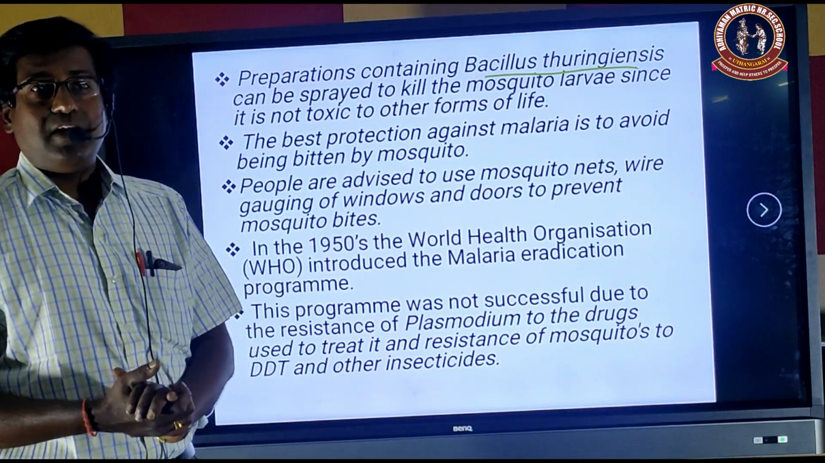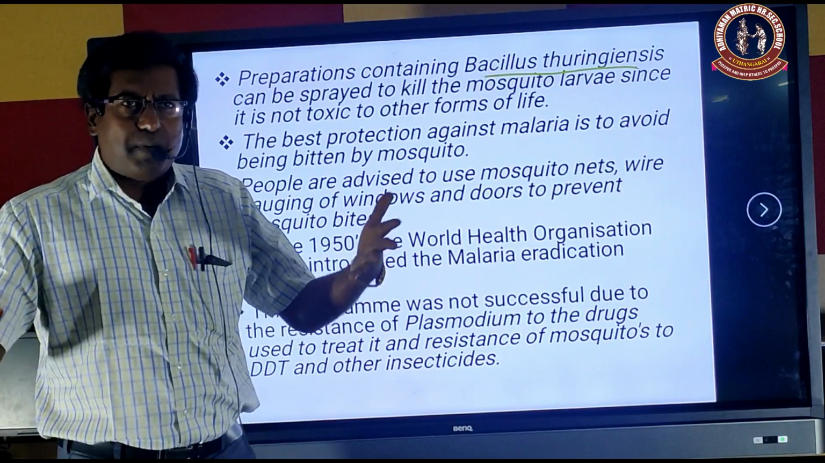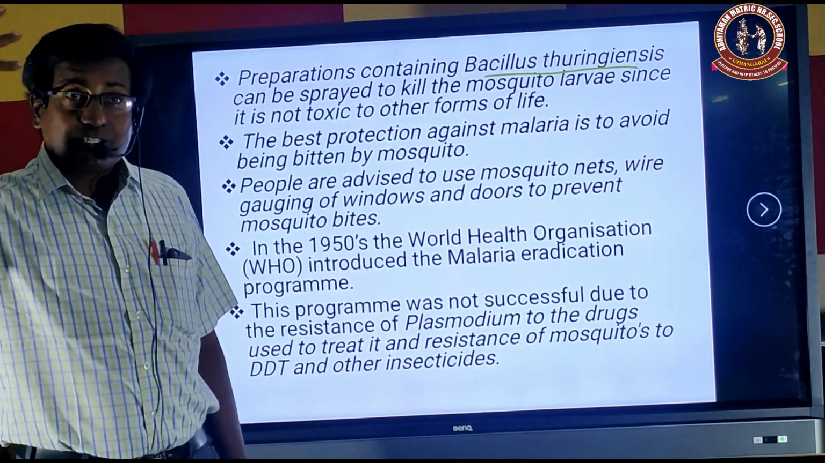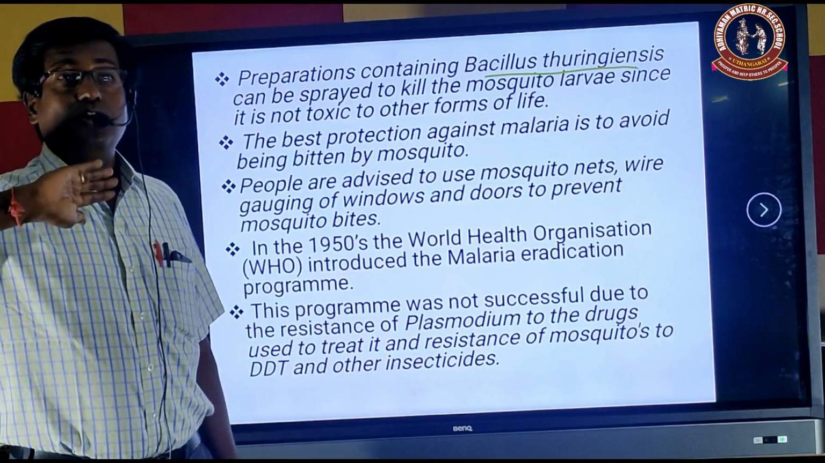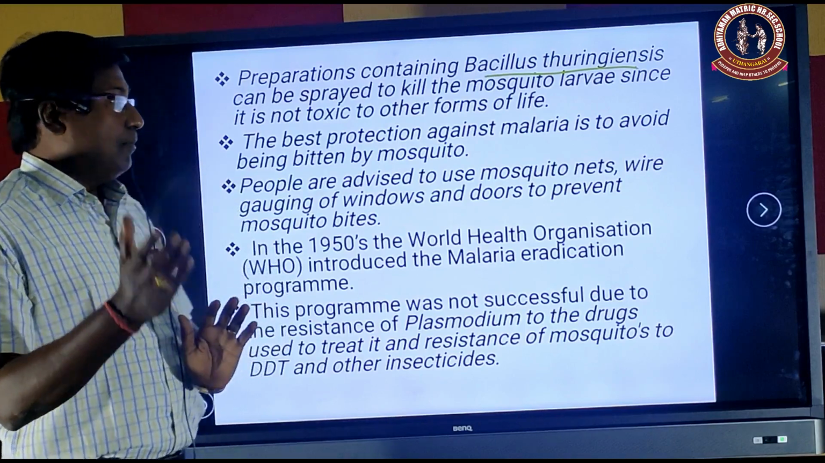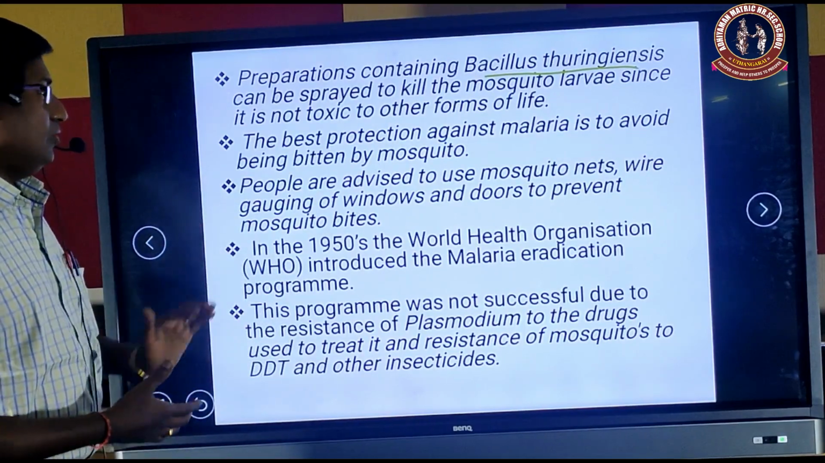This is another method, and the best method is to avoid the biting of the mosquito. How do we avoid the biting of the mosquito? We can use mosquito nets, or we can use mosquito guard wires on the windows or doors. We are prevented from the biting of mosquitoes.